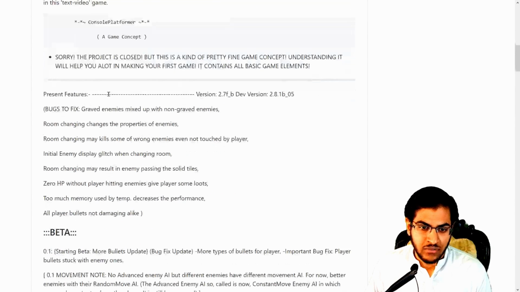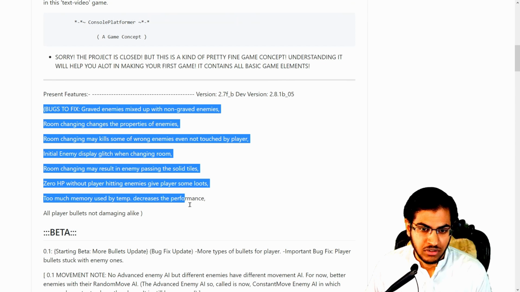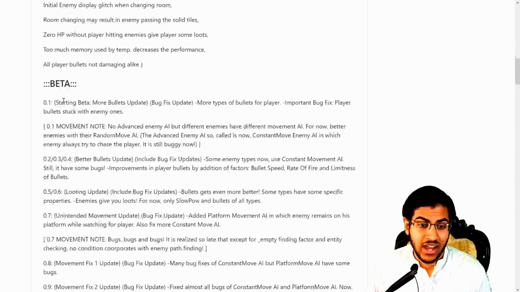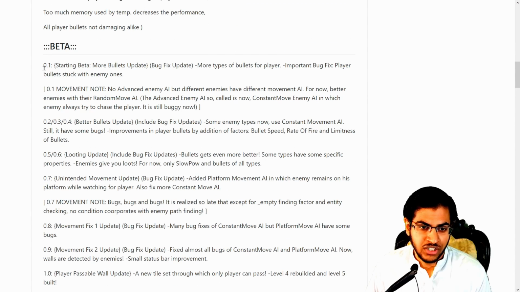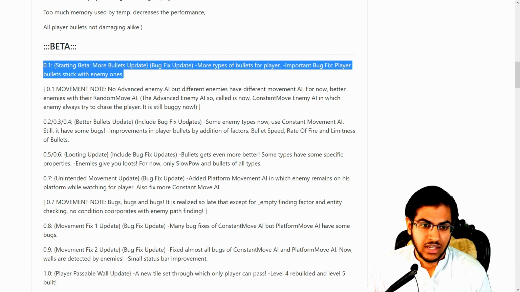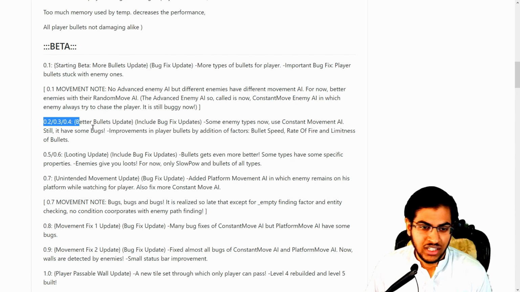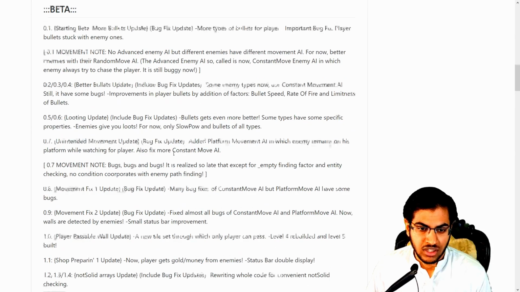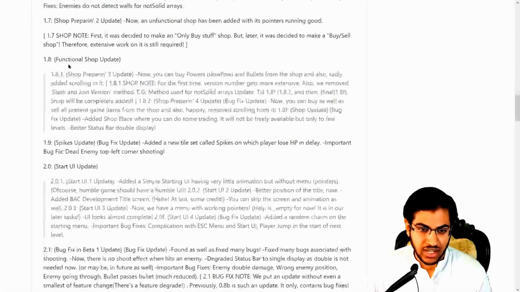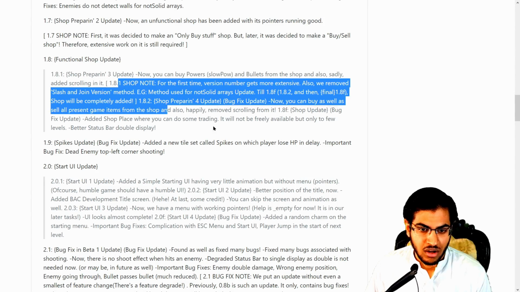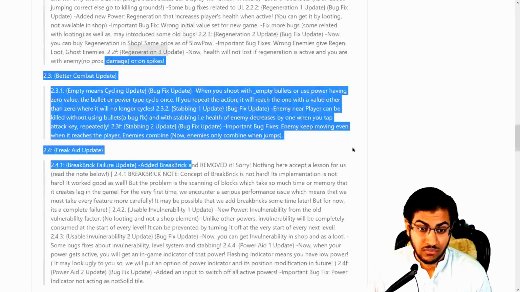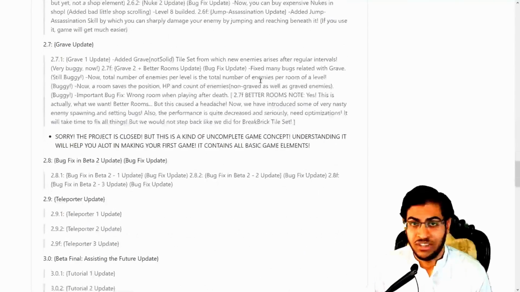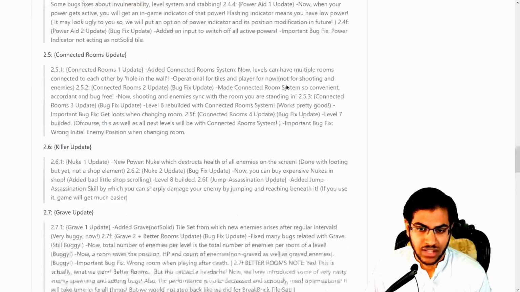And you can see I was really nuts, there's a list of bugs to fix. You can still go and fix the bugs, and then there are the version change logs that I used to write. With each version that I completed, I also wrote what is there and what is not there and all that stuff, like insane. As you can see, the shop, the version numbers and whatnot, all kinds of stuff I used to do, and it was a really fun experience, and it was all solo at that time.